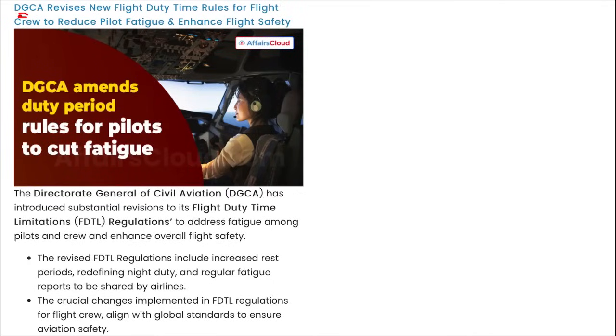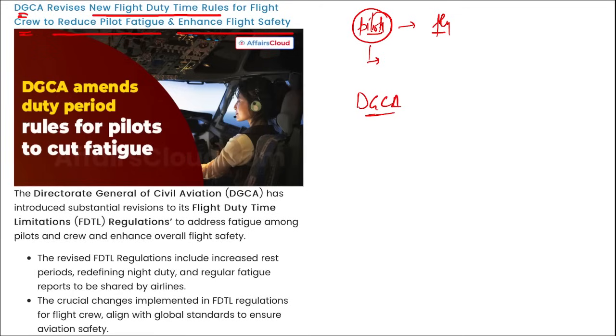Next is DGCA. They have revised the new flight duty time rules for the flight crew to reduce pilot fatigue and enhance flight safety. See, pilots fly the aircraft, right? So in order to avoid fatigue and tiredness, new flight rules were recently introduced by DGCA. DGCA is your Directorate General of Civil Aviation, and the sole reason for introducing these new rules was so that the flight crew members and pilots can have leisure time, a relaxation time where they can go and relax. So in order to avoid the fatigue, if we talk about these rules,